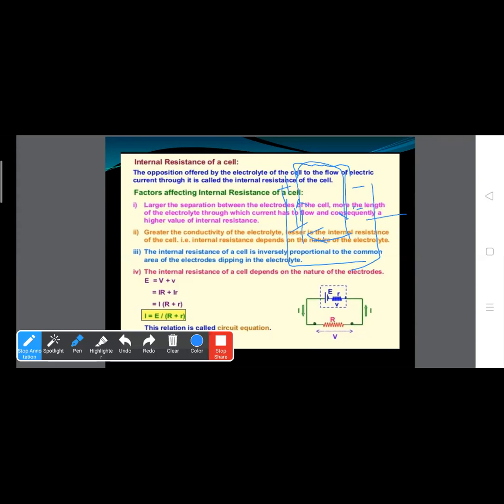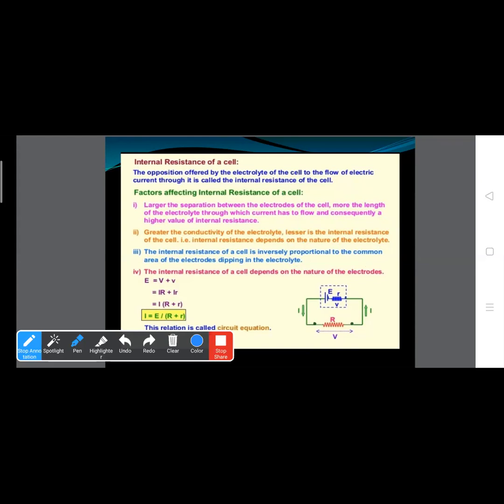The opposition offered by the electrolyte of the cell to the flow of electric current through it is called internal resistance. This electrolytic solution also has resistance, which opposes the flow of charge. So what is internal resistance? Internal resistance is the opposition offered by the electrolyte of the cell to the flow of electric current through it.